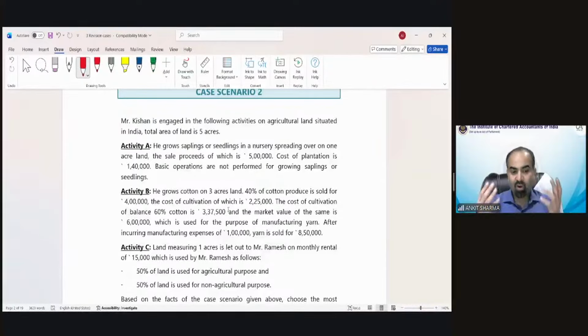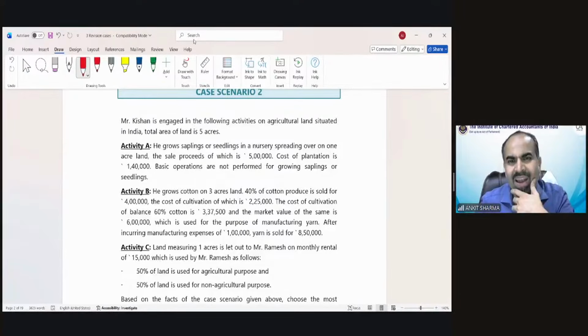Generally, when there is information regarding agricultural income in any question, we think, okay, this is agricultural income, this is exempt. If you make this mistake, I personally believe that would be a very dangerous mistake, and it will cut down your marks very, very substantially.